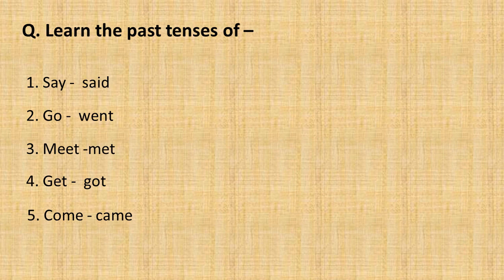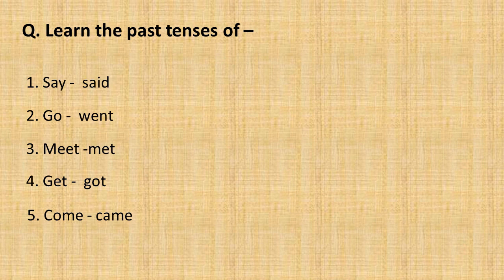So we use these action words as per the situation. When we talk in the present, we use say, go, meet, get, come. And when we want to talk about the past, we have to use the past tenses of the present verbs. Let's see the past tenses of the following words. First one, say, said; go, went; meet, met; get, got; come, came.